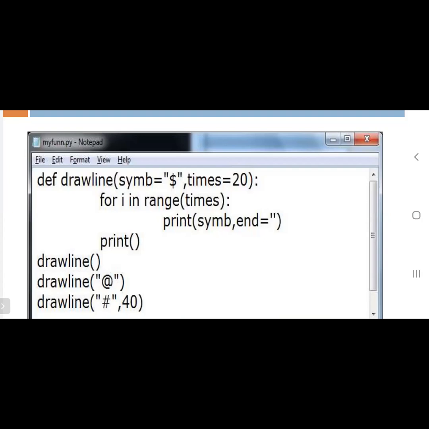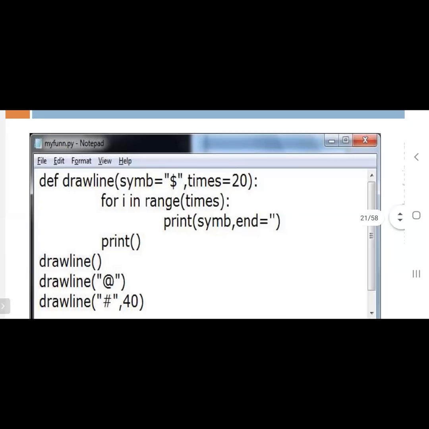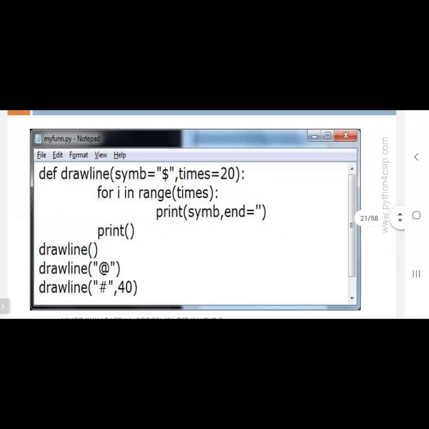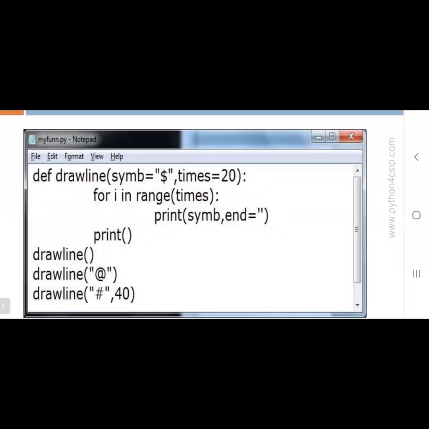Now what will be printed? Hashtag will be printed 40 times, from 0 to 39, as the for loop will execute. Can you understand this program? Could you able to understand?